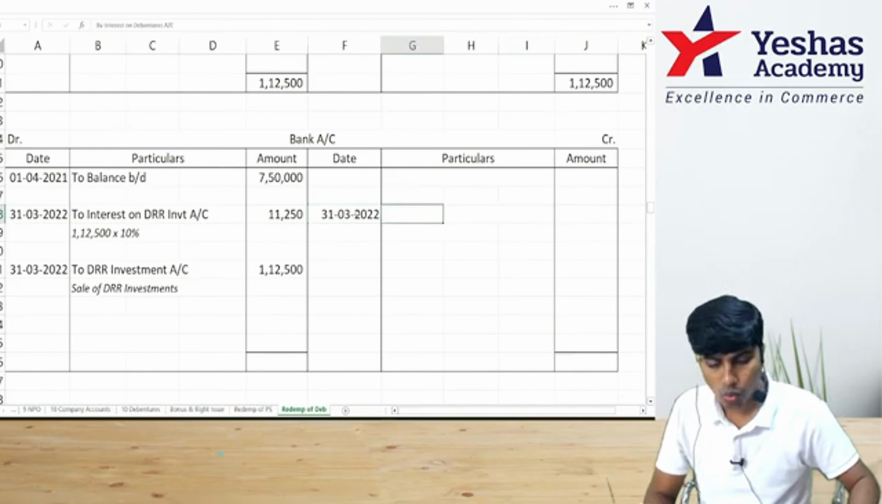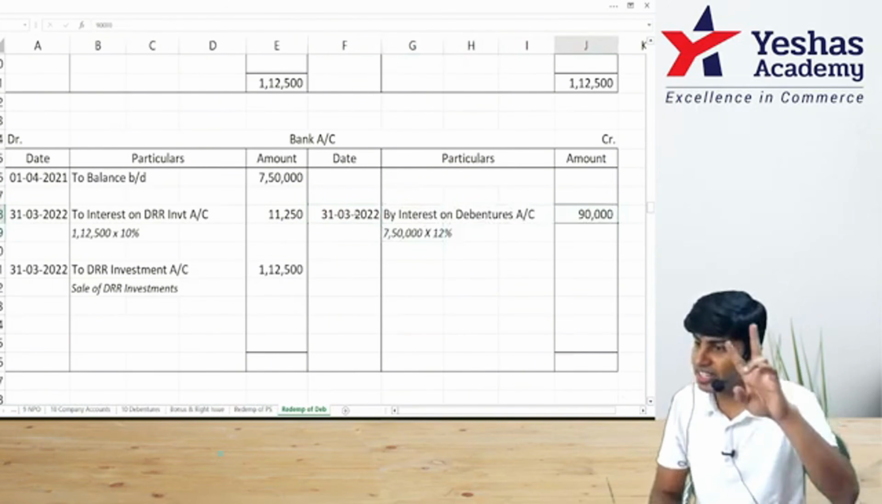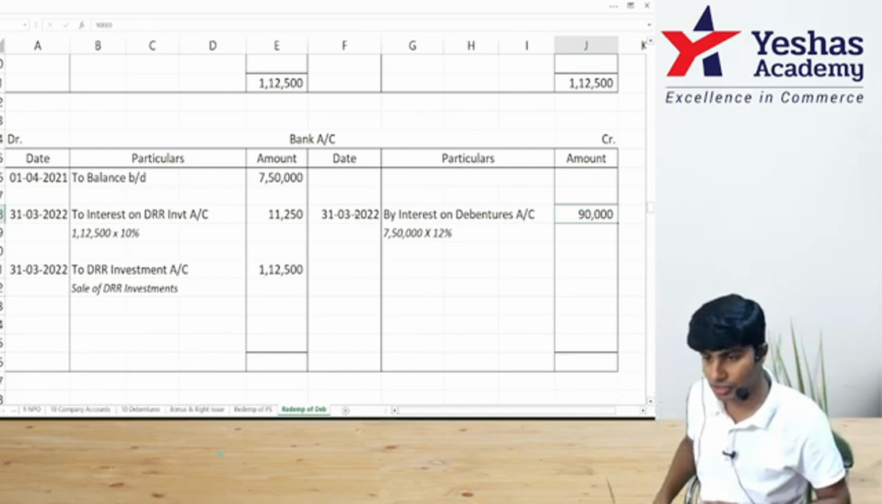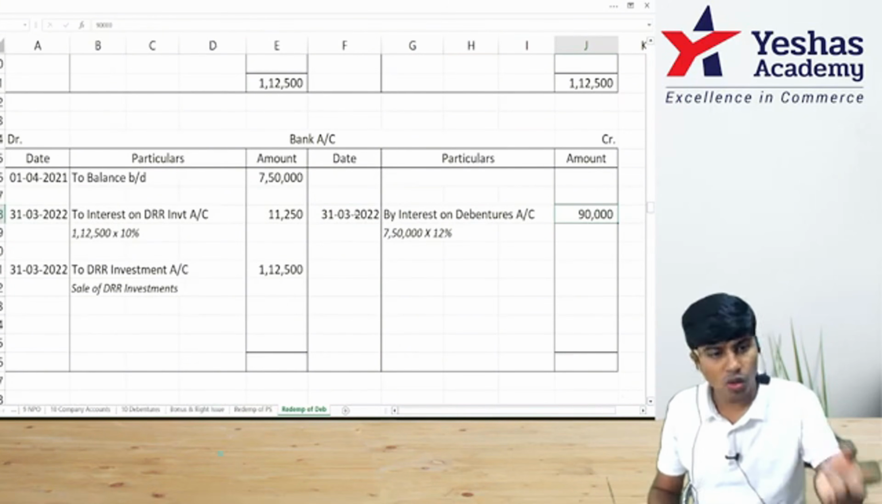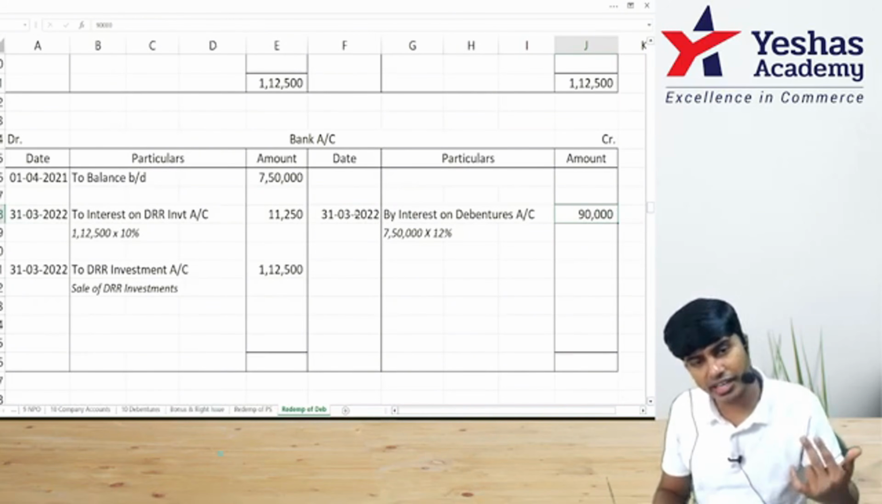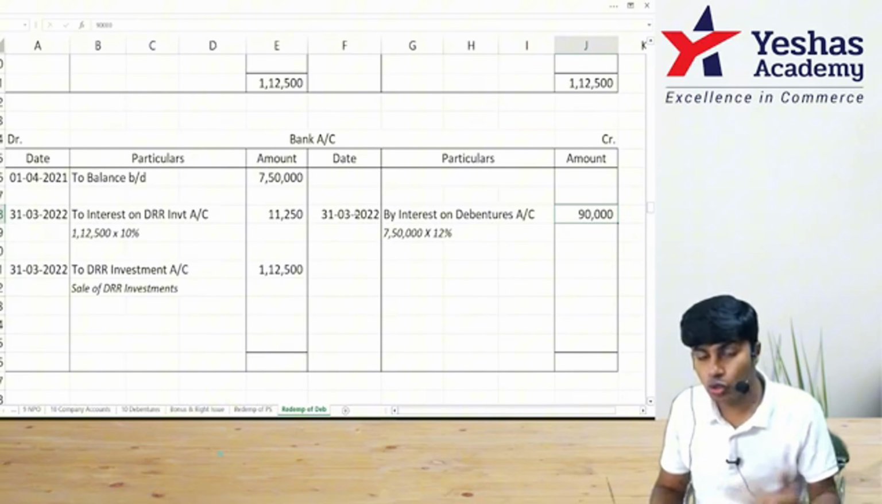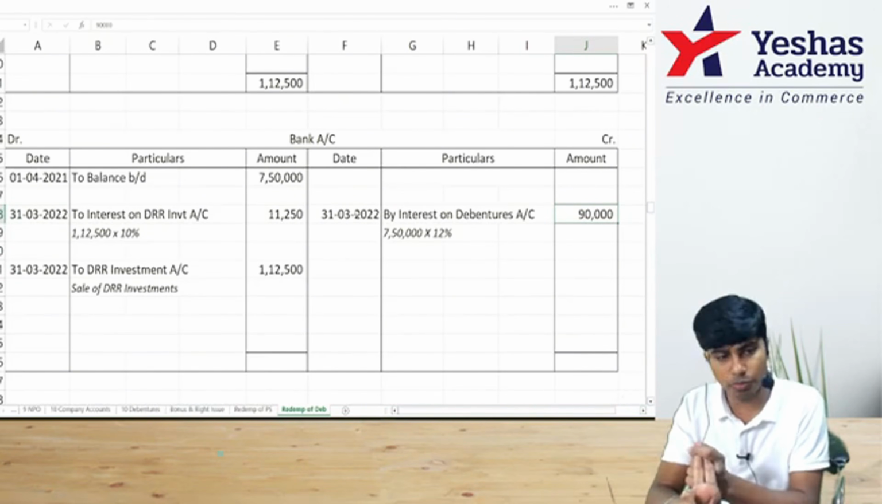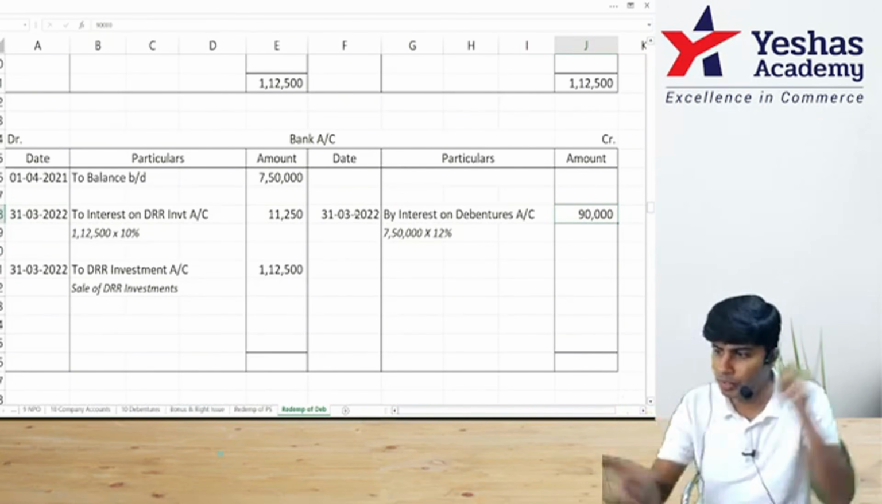I told you there are two things that will come in this ledger. What are the two things? One is debenture interest. Second one is principal plus premium, redemption of debentures. Two receipts: one is interest on DRR investments, second one is sale of DRR investments. Two payments: interest on debentures and redemption of debentures with premium. Two receipts, two payments, opening balance, closing balance.